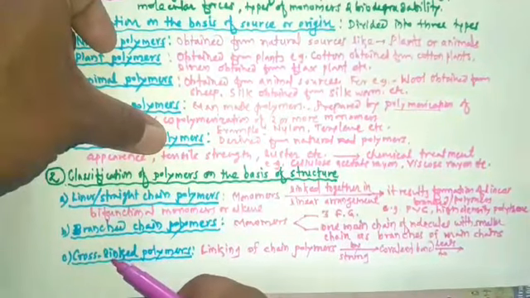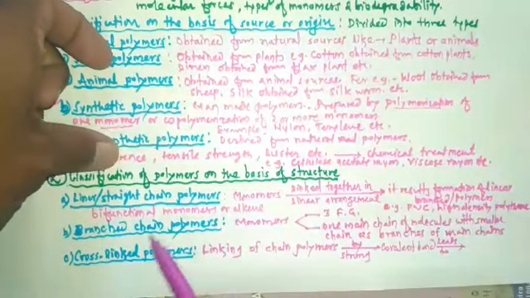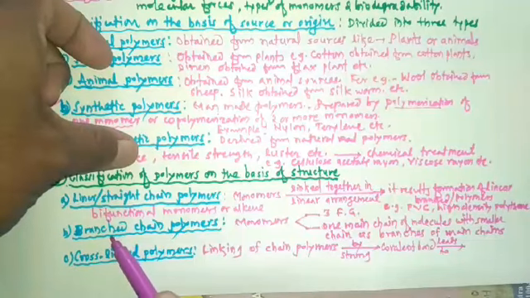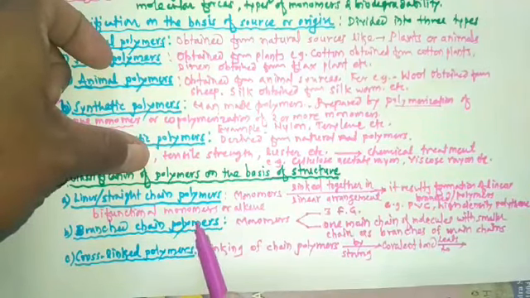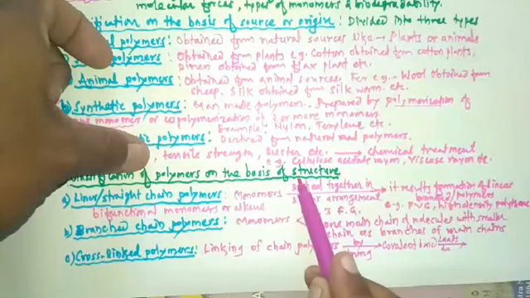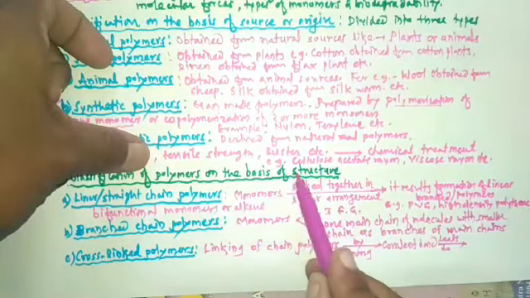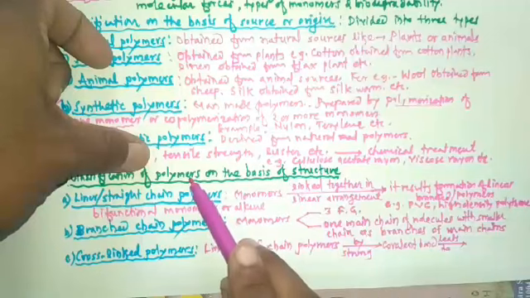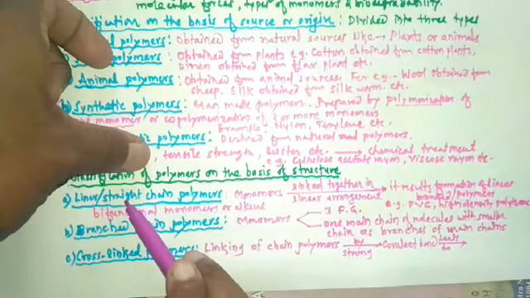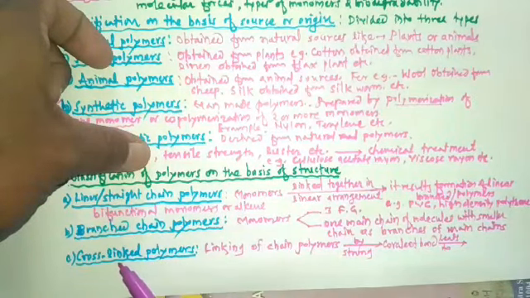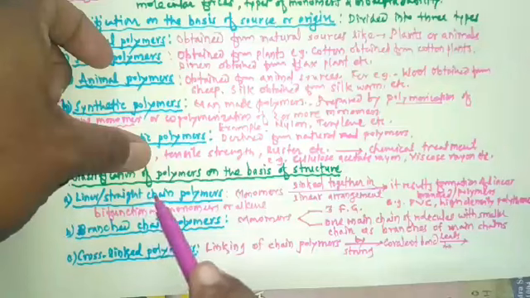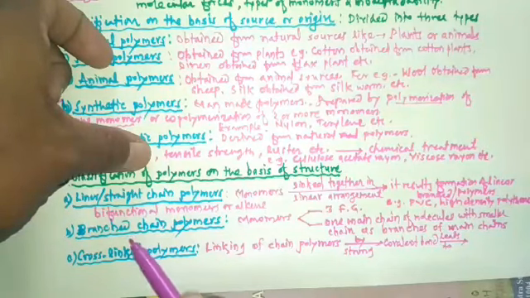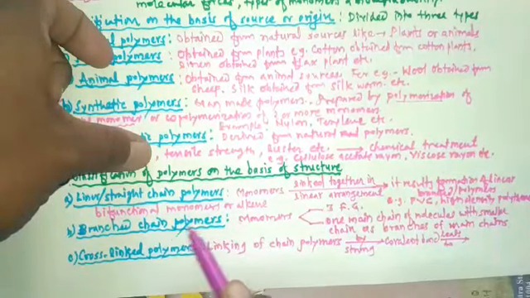Then let's study the next class, the branched chain polymers. We are studying classification of polymers on the basis of structure. On the basis of structure, polymers are classified as linear polymers, branched chain polymers and cross-linked polymers. Here we studied the first class, the linear or straight chain polymer. Then the next class is branched chain polymers.